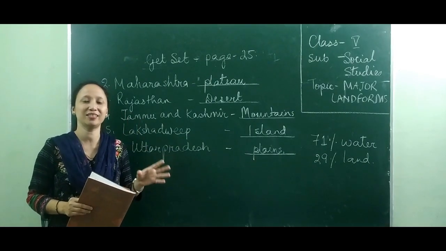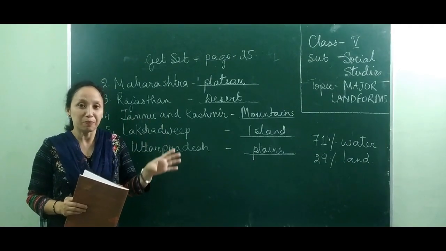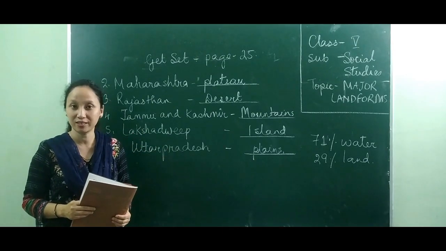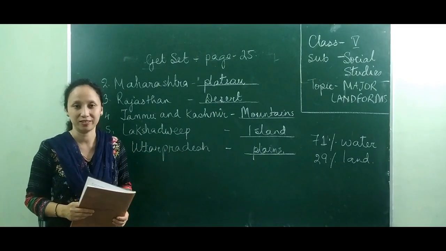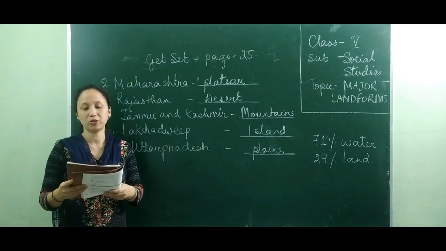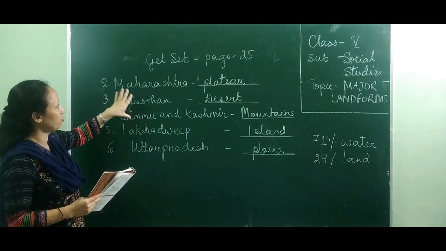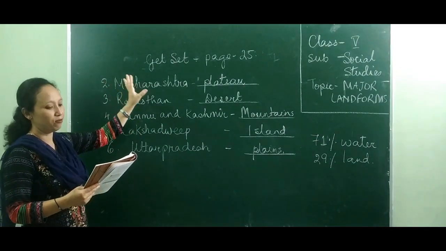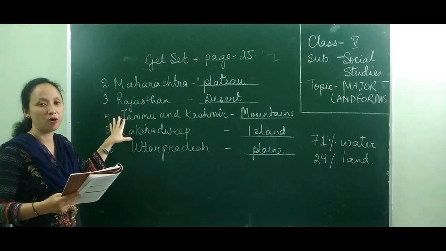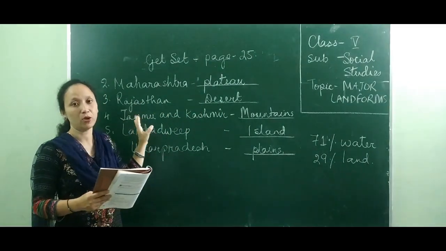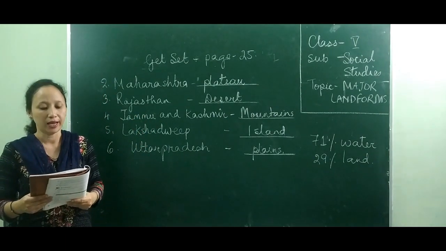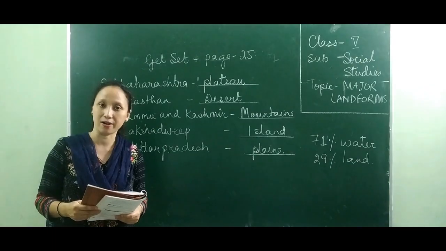It was very easy and it was very simplified. I hope you have understood what are the major landforms which are there on the surface of the earth, okay? Now let's get set, and here in the first part of your chapter we see different types of landforms which you are supposed to fill up, and there are names of states, okay, which has been given on the left. So the first one is already done for you. It is written here, number 1, Bihar, okay.